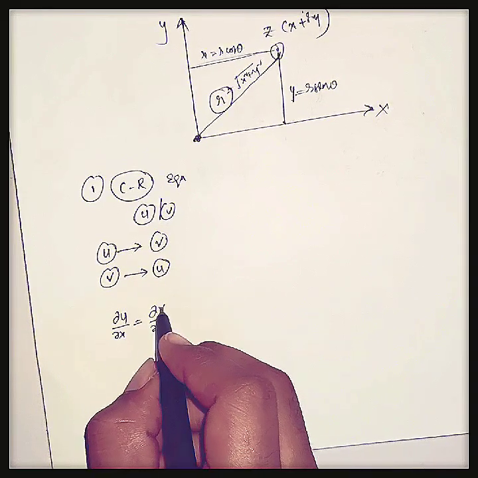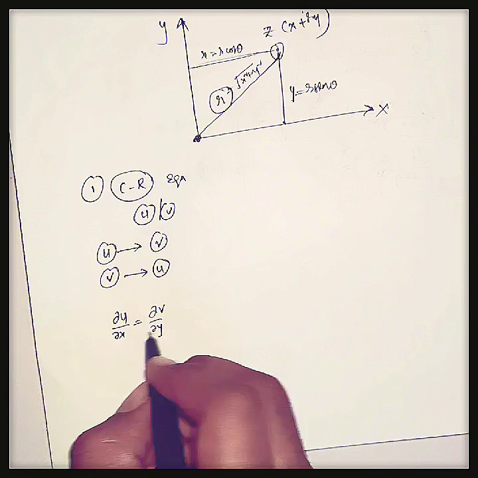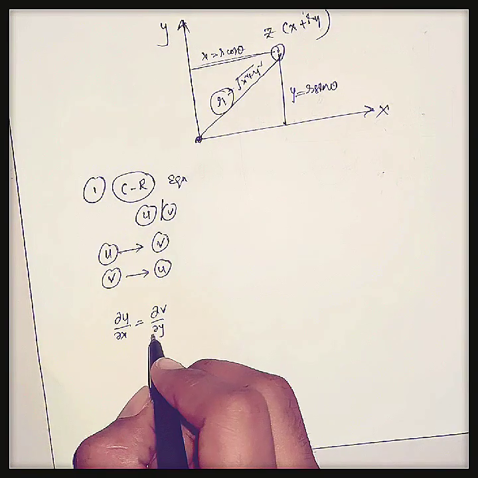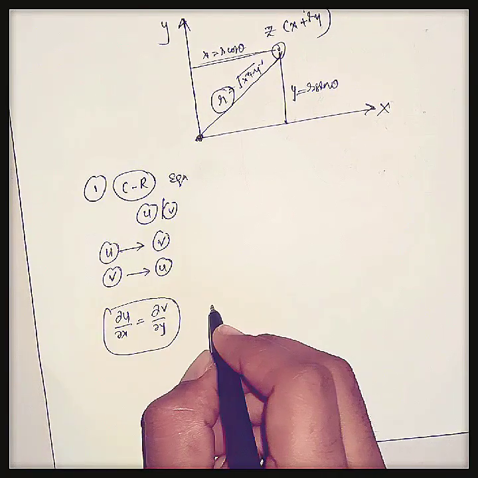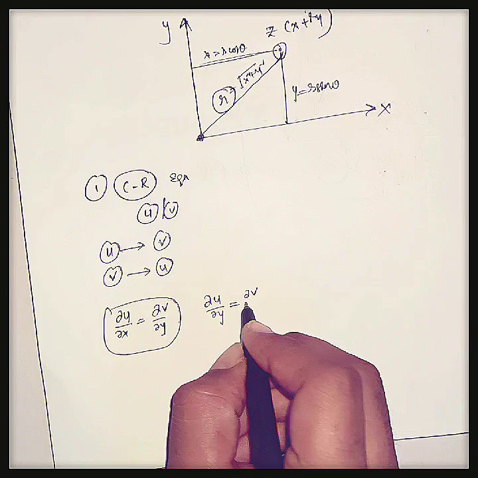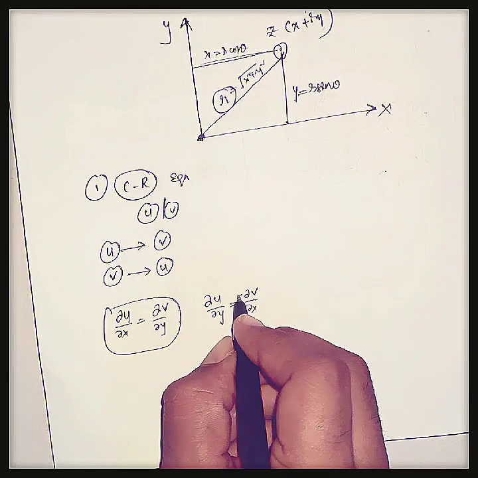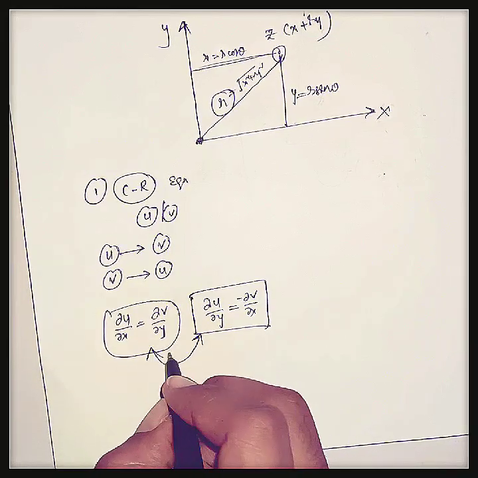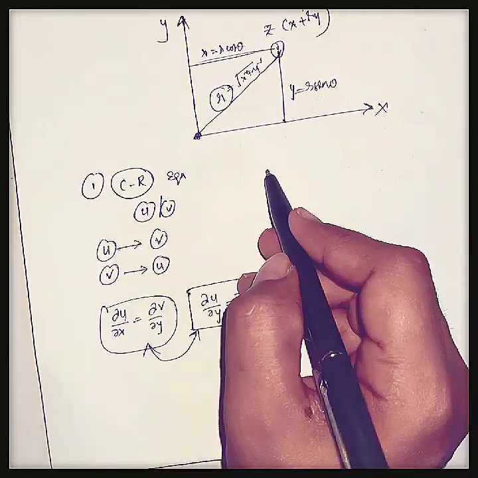Okay, if we want v, we should transfer this to the other side. And similarly dou u by dou y equal to minus dou v by dou x. Here we should mention negative. Okay, these two are the conditions to calculate u or v of Cauchy-Riemann equations.